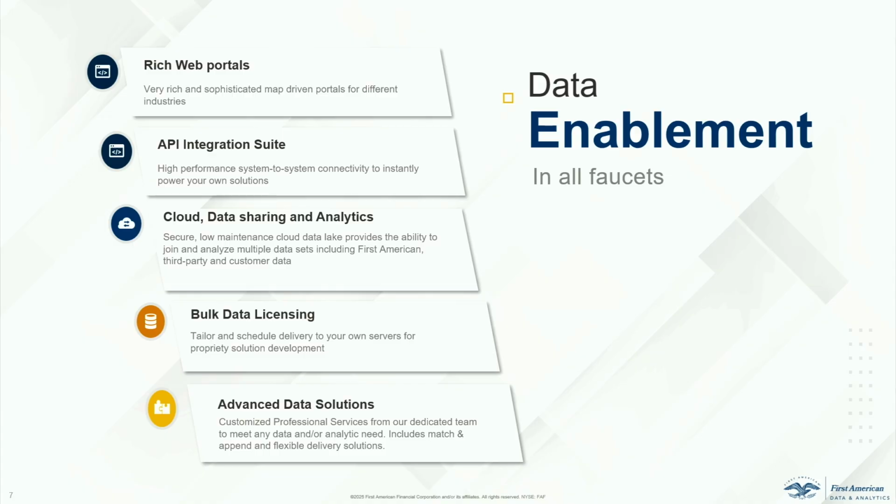The other one is called bulk data licensing, where a company can subscribe to the entire nation, or to a state or a county, and we update them on a regular basis. And the last one is advanced data solutions, where a customer has a particular need. Let's say they have 30,000 loans and want 20 pieces of information for those loans. We take those loans, understand their data set, and give them the information they need back.